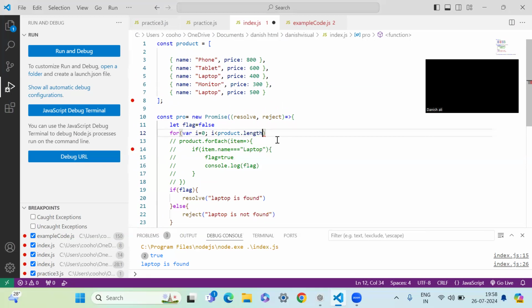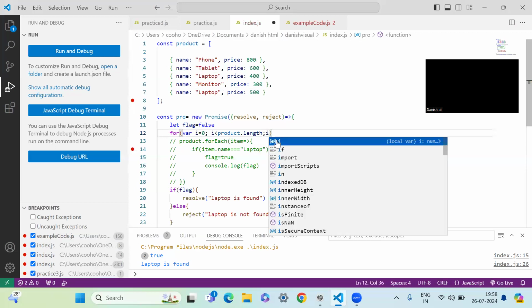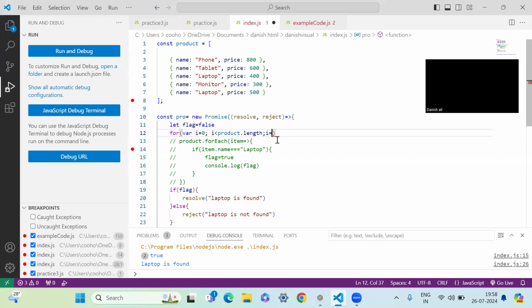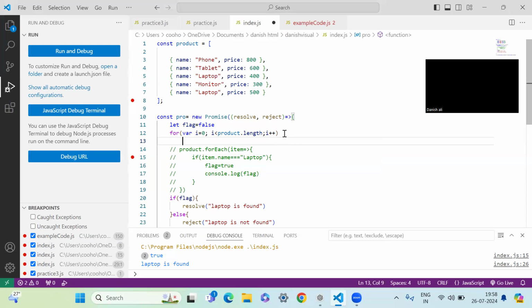Only then will it iterate and keep on iterating till the condition is met. So i plus plus.